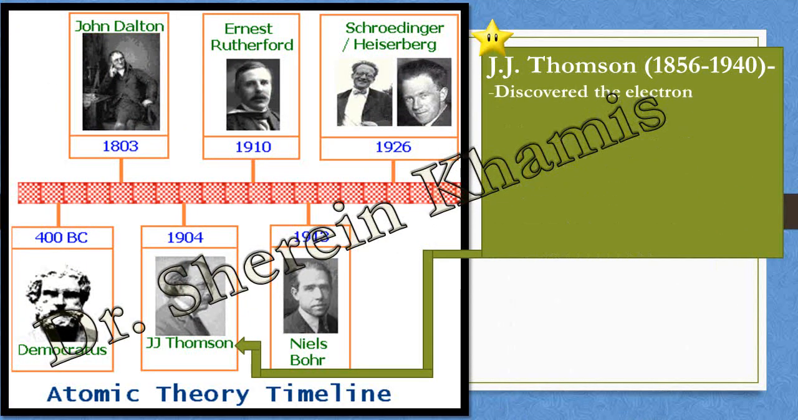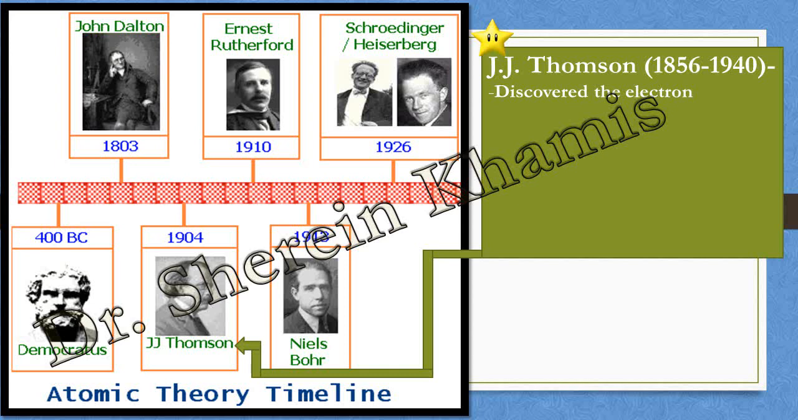Another one here we have: J.J. Thomson, whose period is from 1856 until 1940. Okay, what is the main discovery of Thomson? He discovered the electron. Okay, here we have J.J. Thomson that discovered what? Discovered the electron.